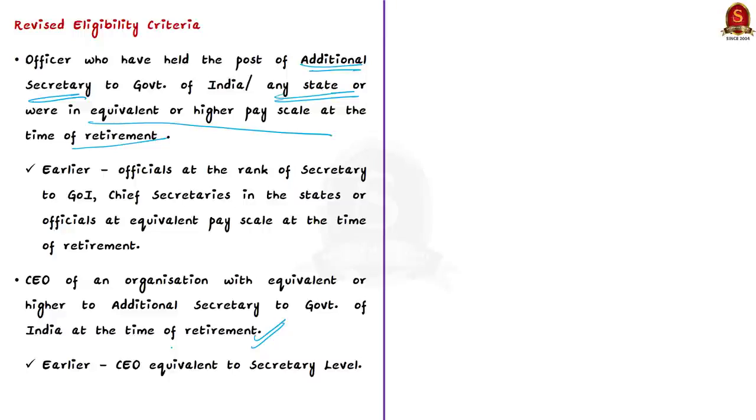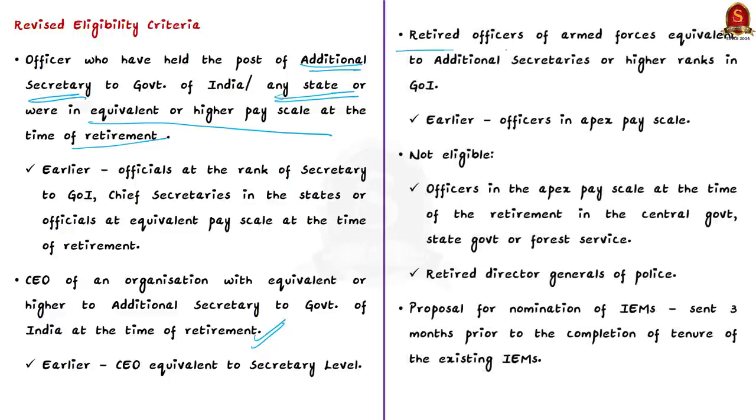Now, the third criteria is with regard to the retired officers of armed forces. Now, after the revised rules, the officers equivalent to the additional secretaries or higher ranks in the Government of India are eligible to become IEMs. But earlier, this was allowed only for the officers in the apex pay scale.